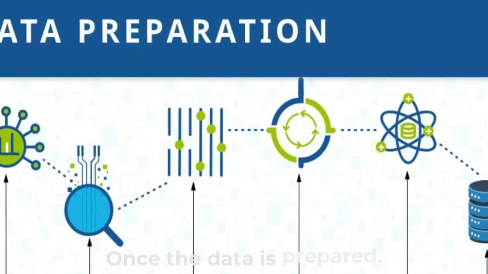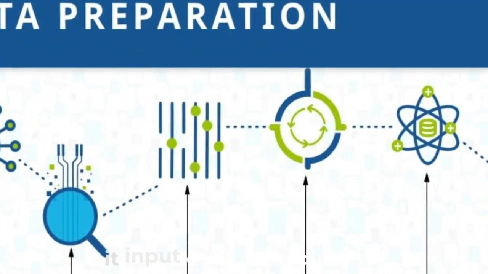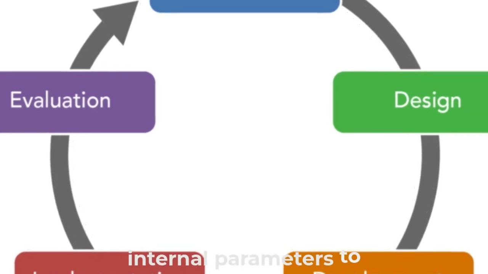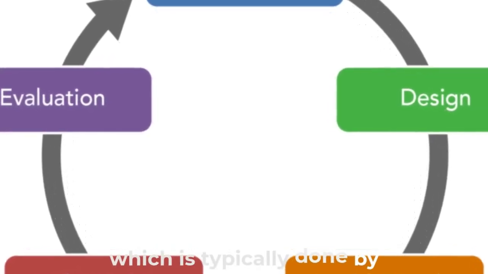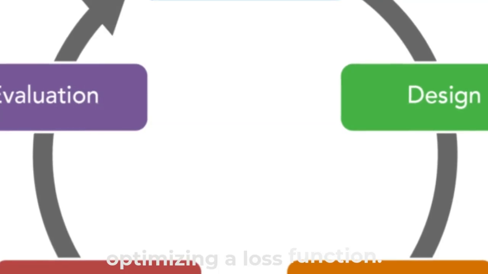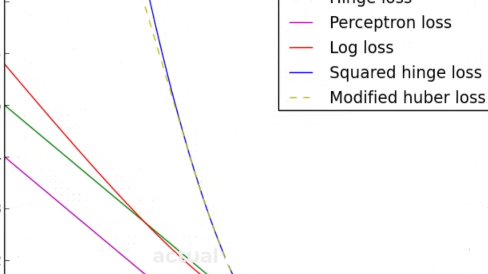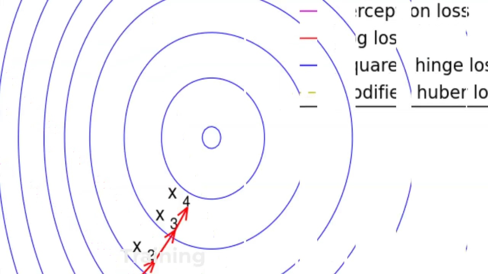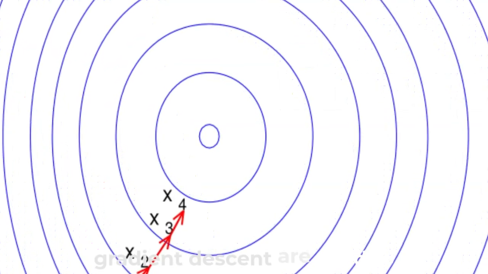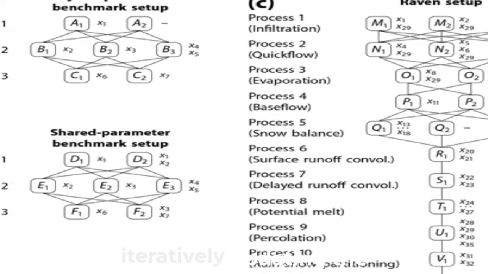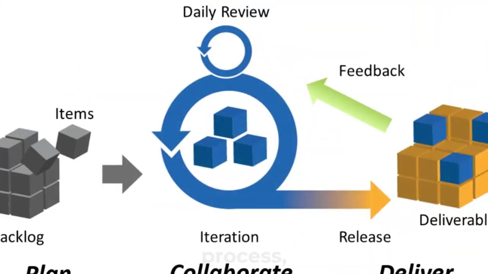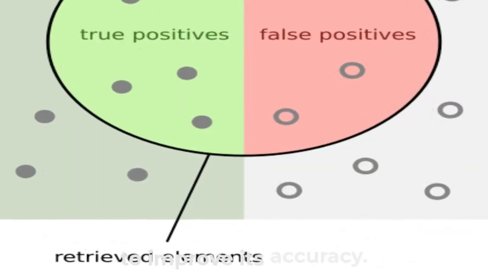Once the data is prepared, the model is trained by feeding it input data and adjusting internal parameters to minimize errors, which is typically done by optimizing a loss function. The loss function quantifies the difference between the model's predictions and the actual outcomes. Training algorithms like gradient descent are used to minimize this error by iteratively updating the model's parameters. This is a highly iterative process, where the model repeatedly adjusts its internal weights to improve its accuracy.